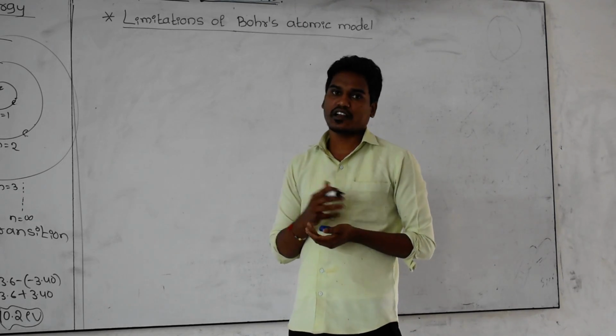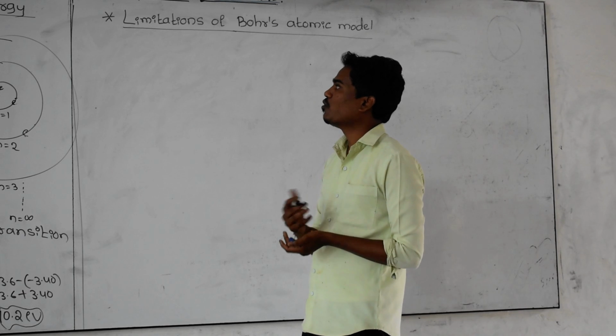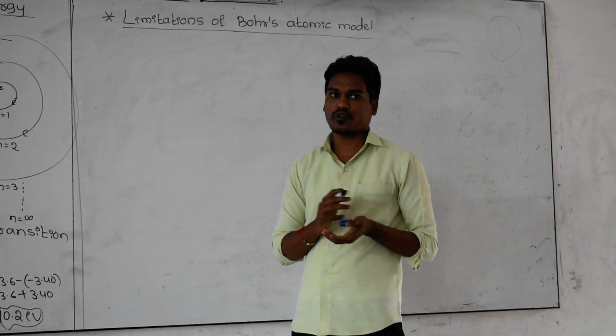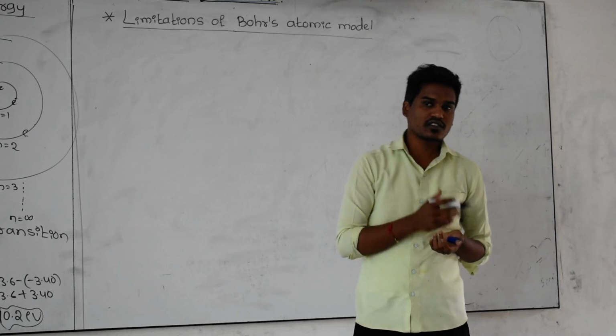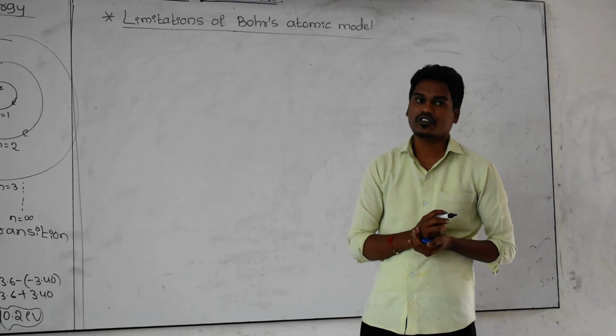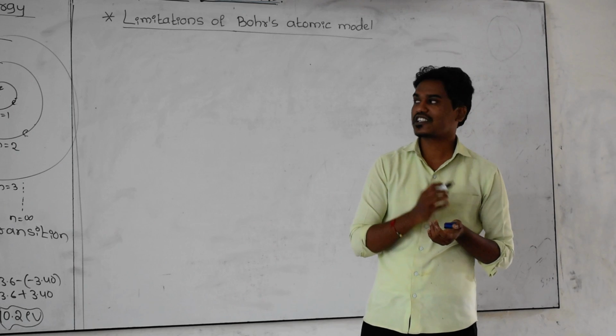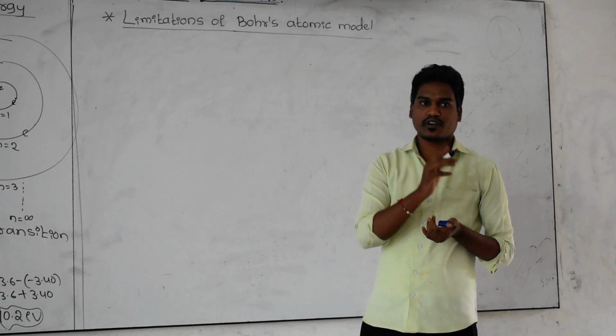You studied already the postulates of Bohr's atomic model. There are three important postulates. The first one is that electrons are revolving around the nucleus in certain stable orbits. Those orbits we are going to call stationary orbits. That is the first postulate.